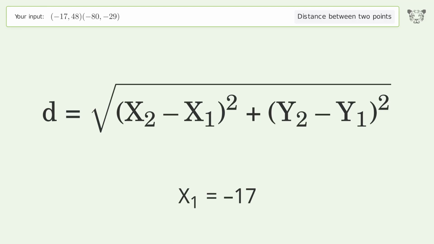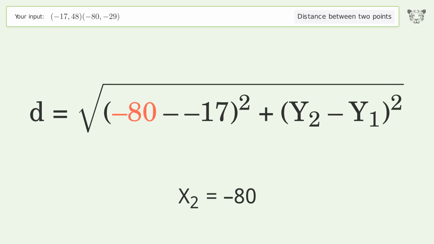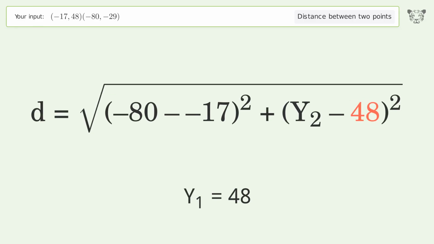x1 equals -17. x2 equals -80. y1 equals 48. y2 equals -29.